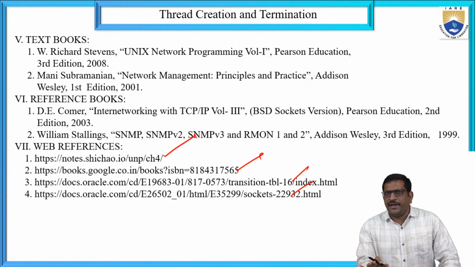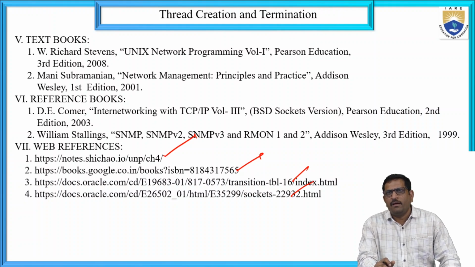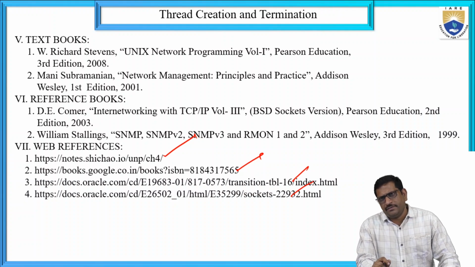Threads can be created in thread creation and terminated in thread termination. If a thread is created effectively, the process can be completed within the time, and once it is completed, the thread can be terminated normally. Otherwise, with any interruptions, or if a thread is in sleeping mode or waiting state, those threads can be terminated.